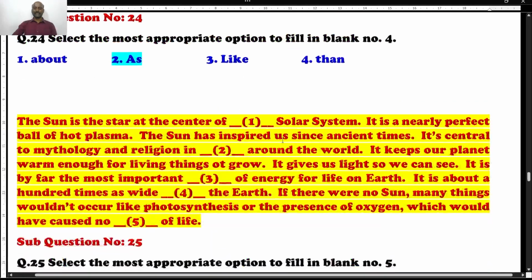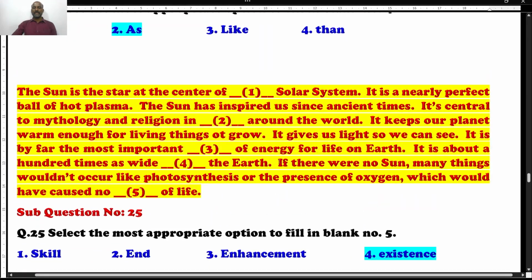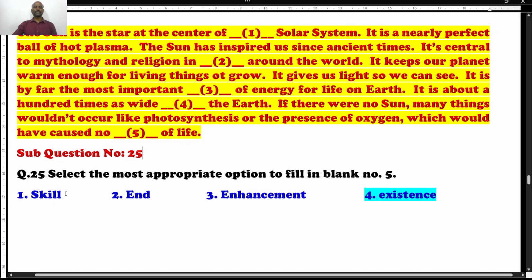Well, next one. If there were no sun, imagine if there were no sun, many things wouldn't occur like photosynthesis or the presence of oxygen, which would have caused no dash of life. For life, it is no skill of, no end of, negative meaning, no enhancement in some extent, okay? No existence of life is the right answer.